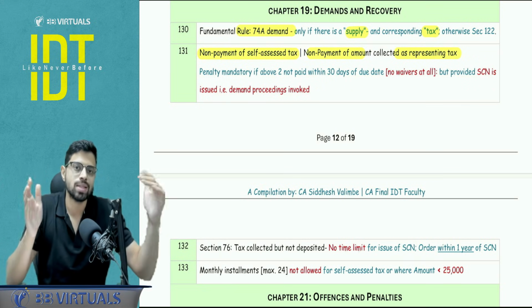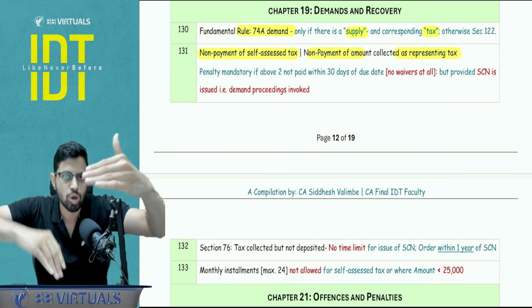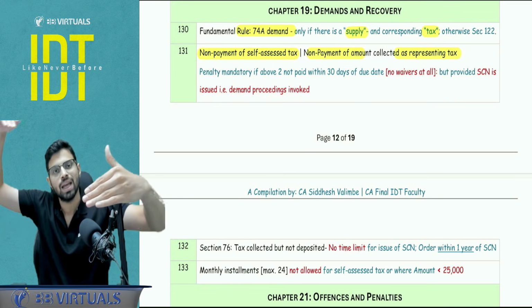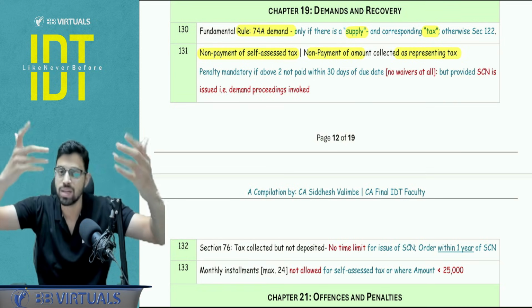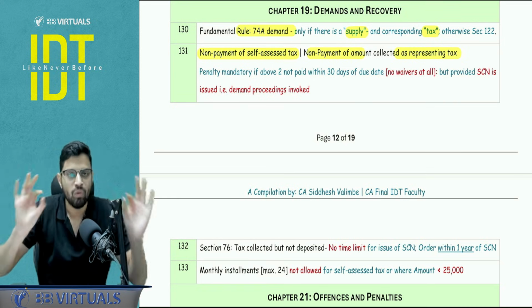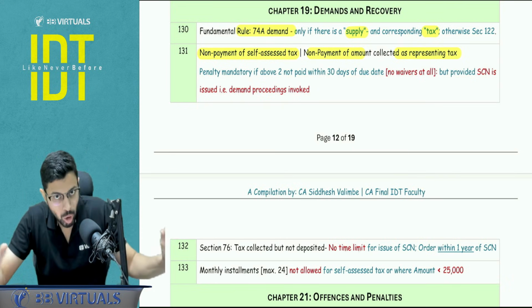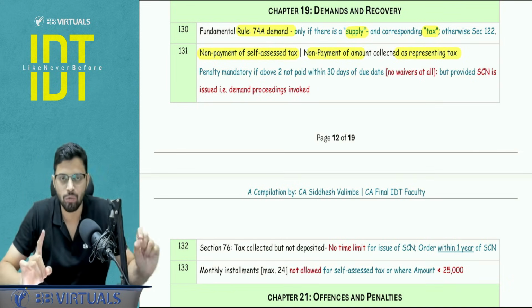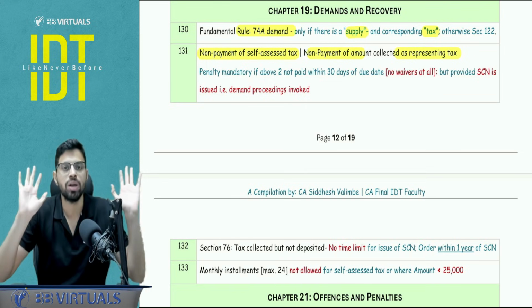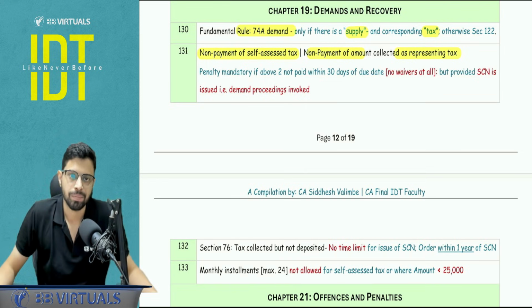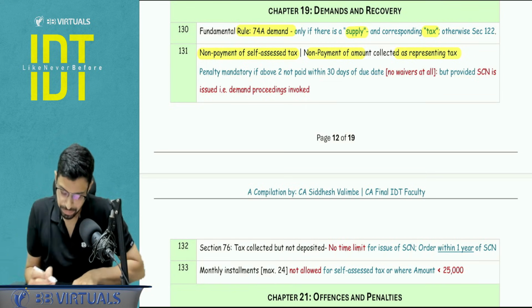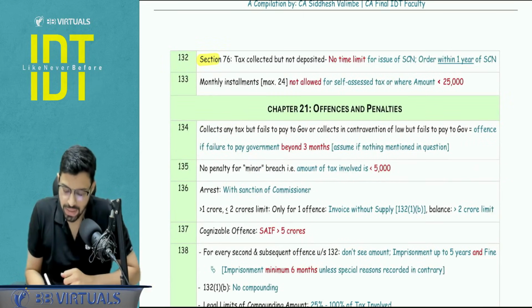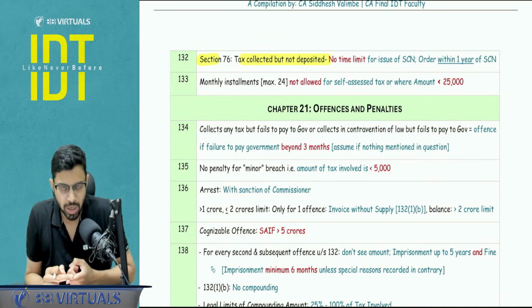Like in a non-fraud case, you get the penalty waiver of paying before the show cause notice or within 60 days of the show cause notice. In fraudulent cases, you get 3 penalty waivers. Those you are not going to get. Once 30 days from the due date is crossed and demand proceedings are invoked, 100% for sure, you are going to be levied the penalty. Is it clear? Okay.